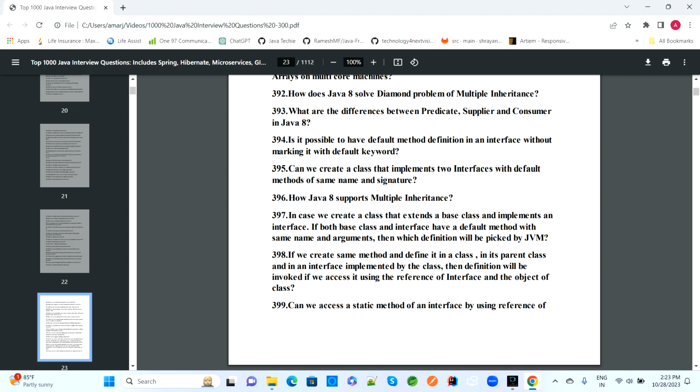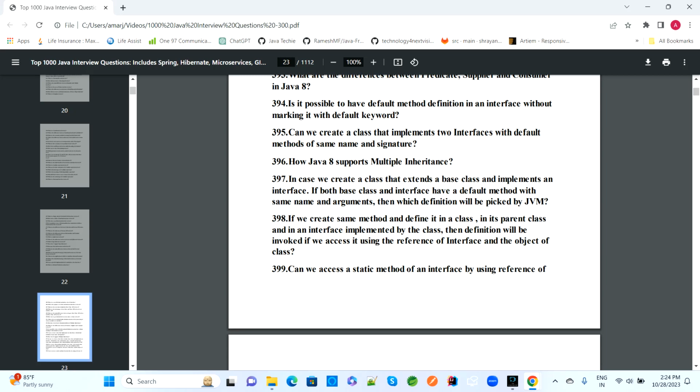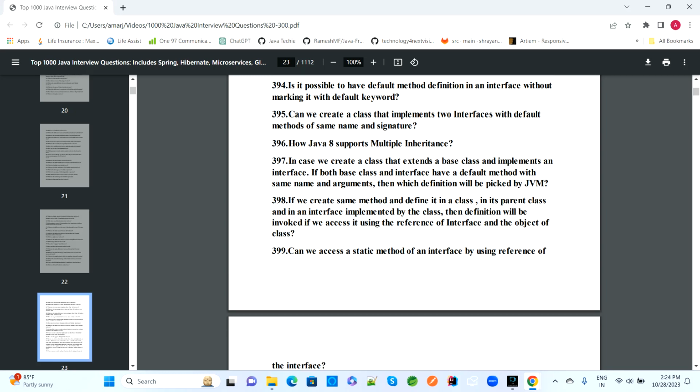How does Java 8 solve the diamond problem of multiple inheritance? What is the difference between Predicate, Supplier and Consumer in Java 8? This is a very important question. Is it possible to have a default method definition in an interface without marking it with the default keyword? Can we create a class that implements two interfaces with default methods of the same name and signature?